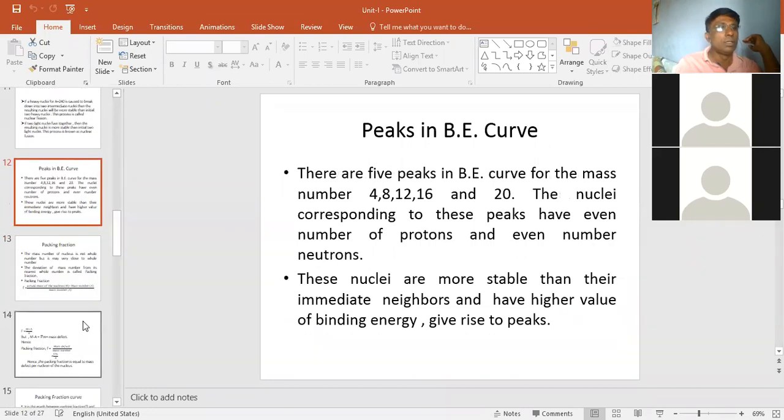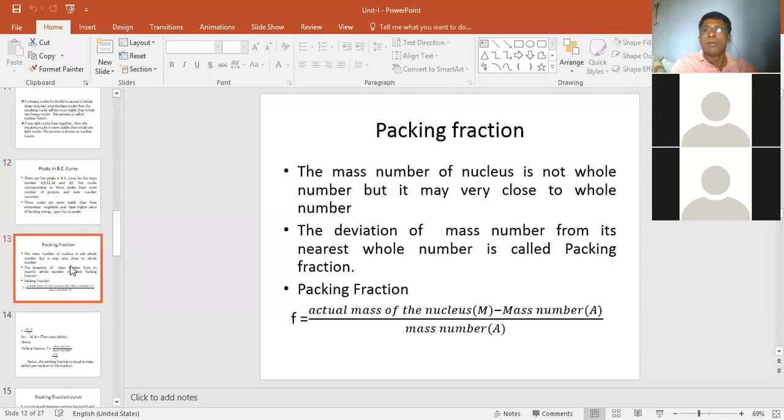Now we will discuss the packing fraction. So the packing fraction is also related to this previous matter. The mass number of the nucleus is not a whole number, you can लक्ष द्या एकदम व्यवस्थित. Mass number of the nucleus is not a whole number, but it is very close to a whole number. म्हणजे मास नंबर हा काय एकदम एखादा होल नंबर नाही आहे, परंतु but it is very, very close to the mass number.